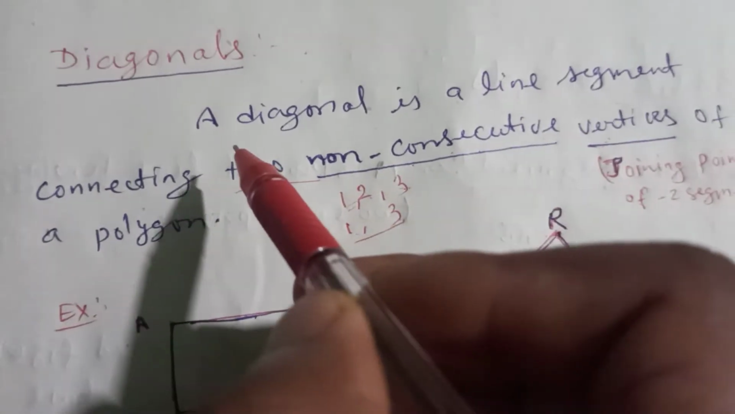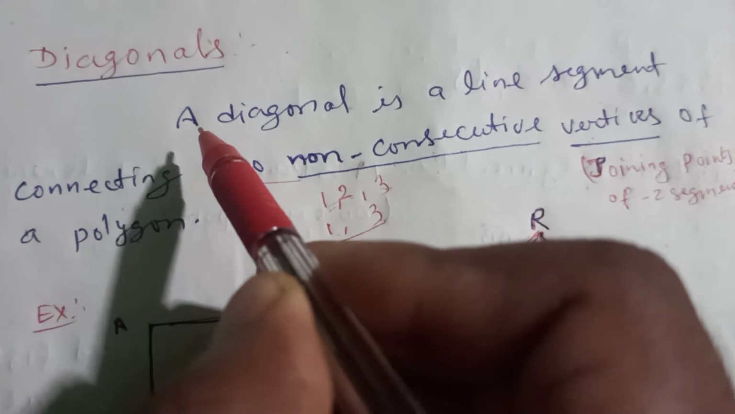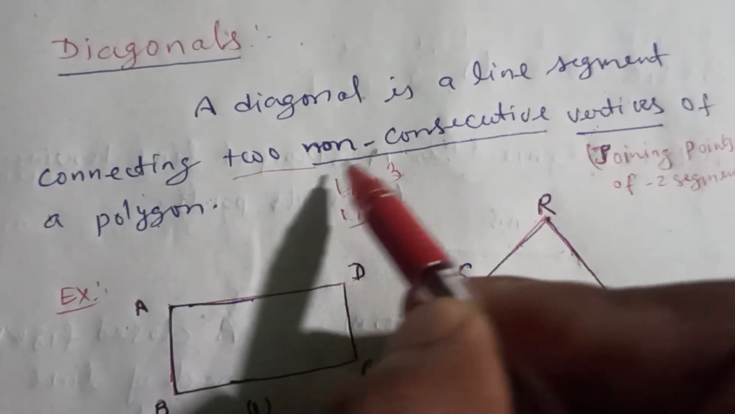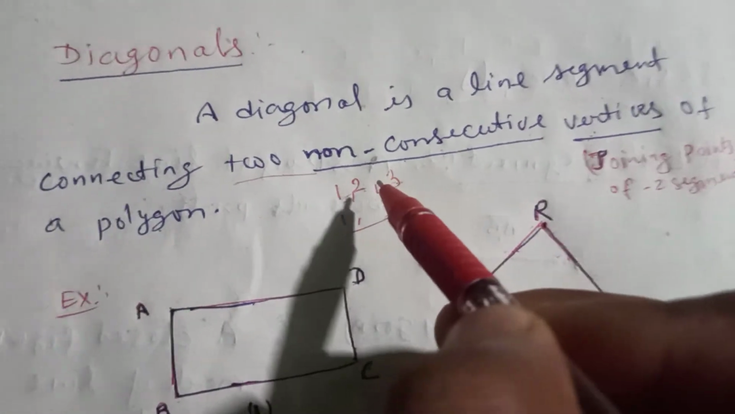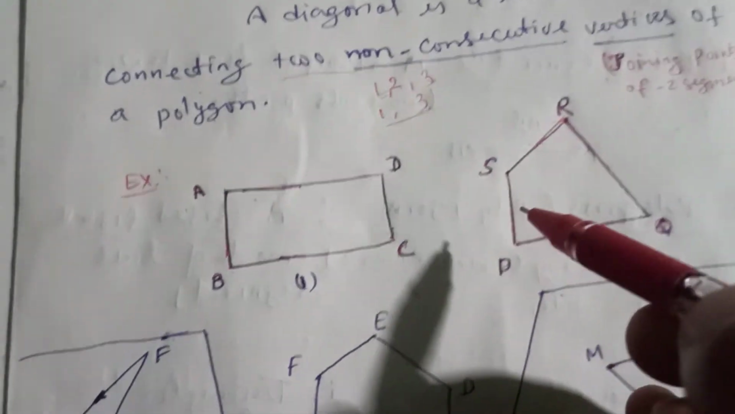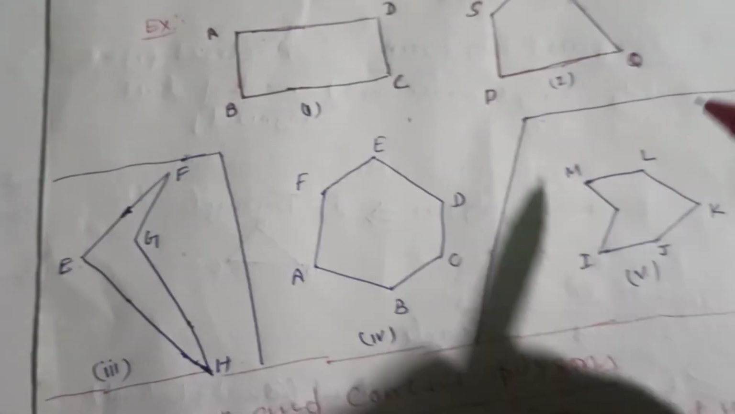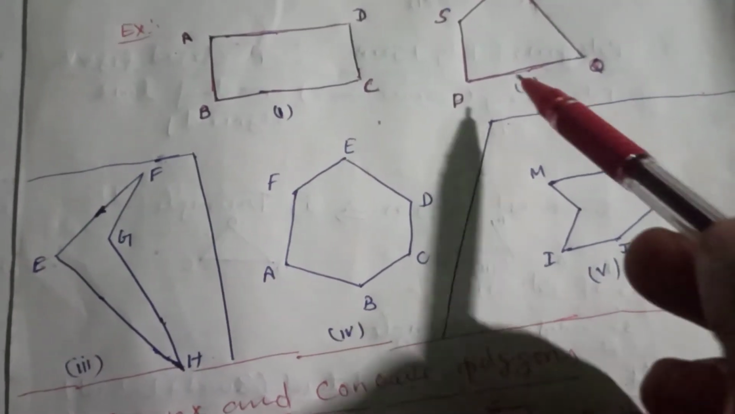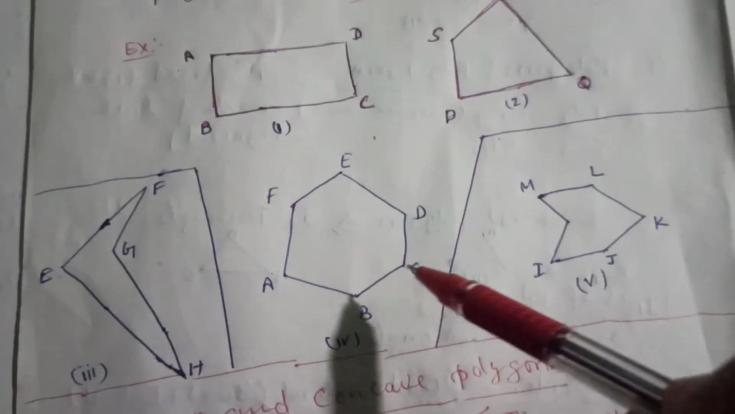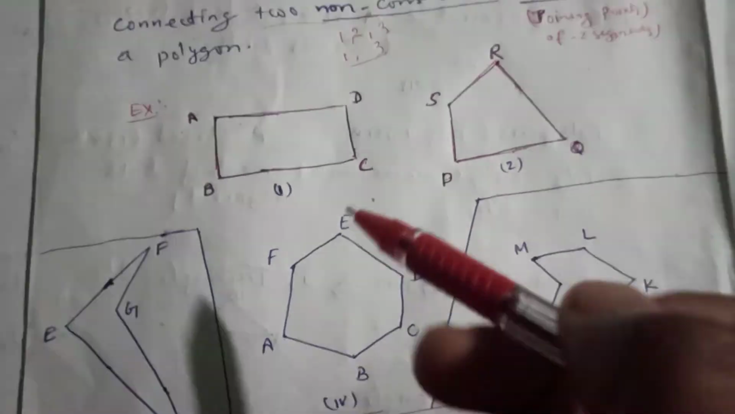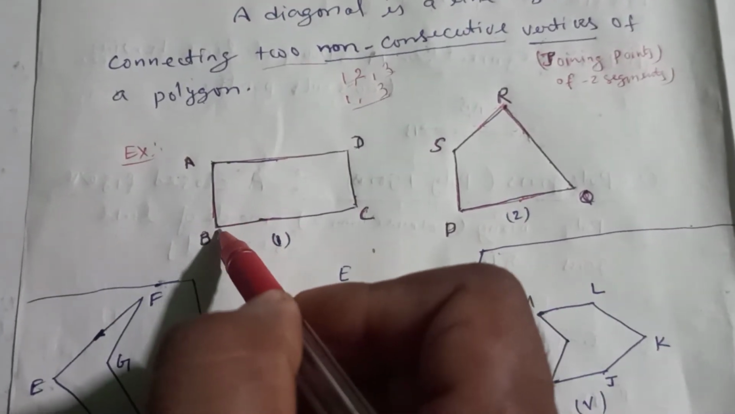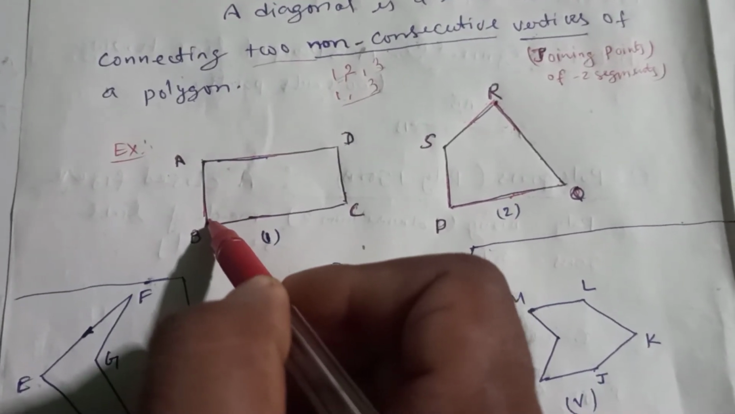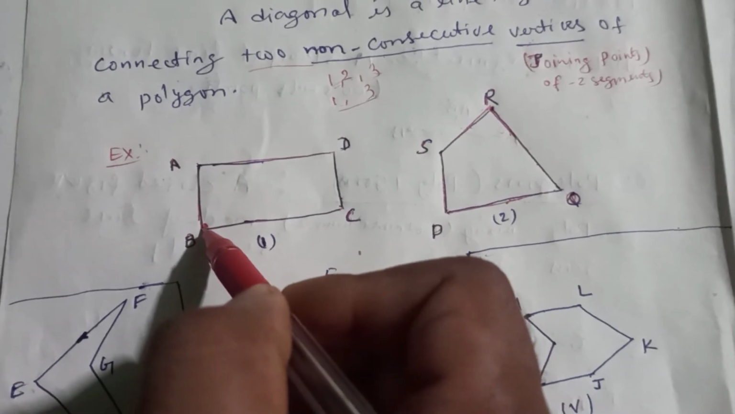Okay, now next one. I think all of you get the definition of the diagonal. A diagonal is a line segment connecting two non-consecutive vertices of a polygon. Now we understand this by the diagrams. Now I have taken 5 different diagrams here. Now I will make the diagonals. Diagonals क्या था? If I am taking the point B, okay. Now for the point B,